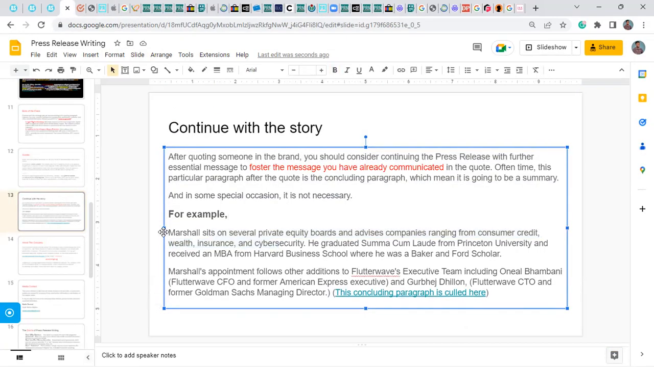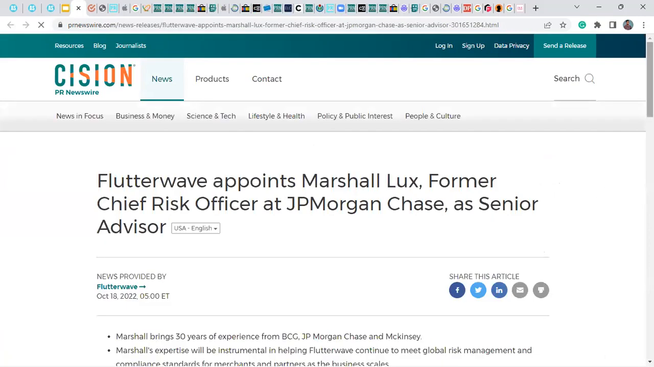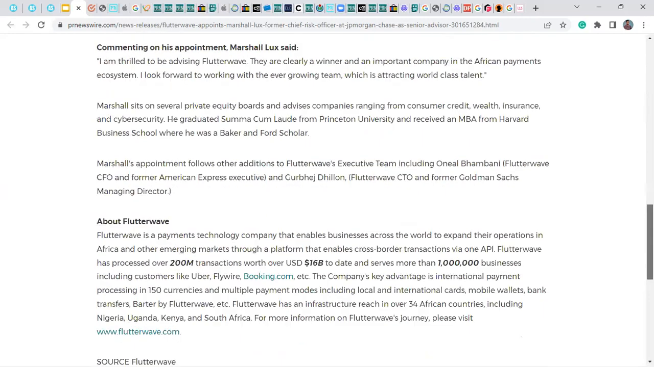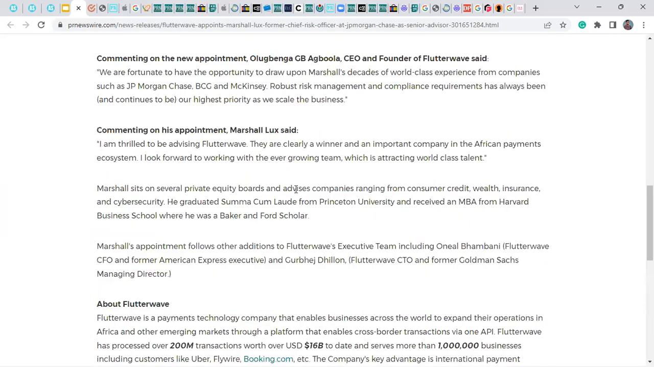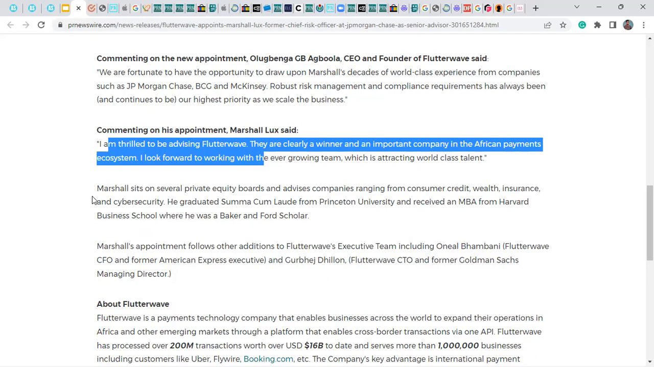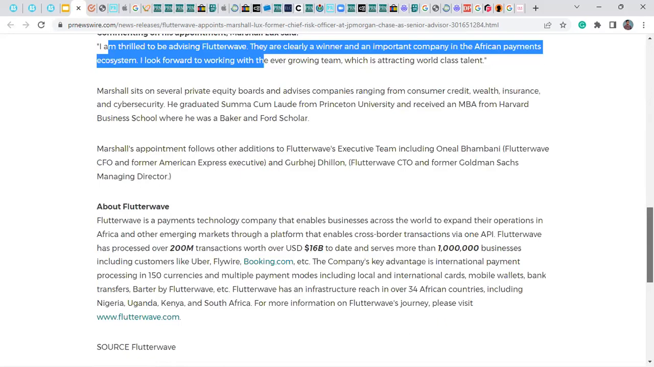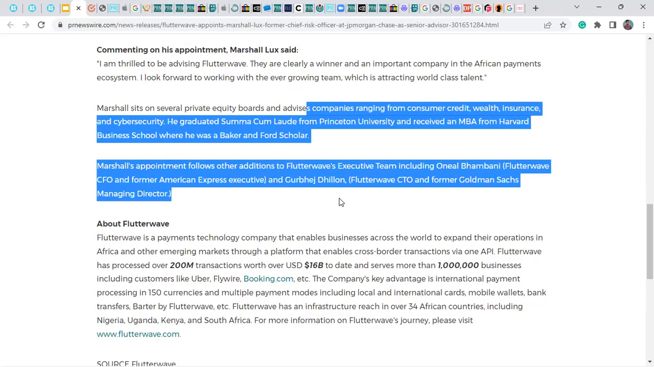Now, for example, Marshall sits on the several private equity board and advises campaign. Okay, this is a conclusion of a particular press release from Flutterwave. Flutterwave is one of the giant companies in Nigeria, perhaps the most popular. That is why I choose them. I feel all of us should at least be familiar with Flutterwave. This, after the quotes, after the particular quote from the person that they appoint as the new head, then there is two paragraphs to conclude the press release. Some press releases will have just one, while some may have multiple conclusions.